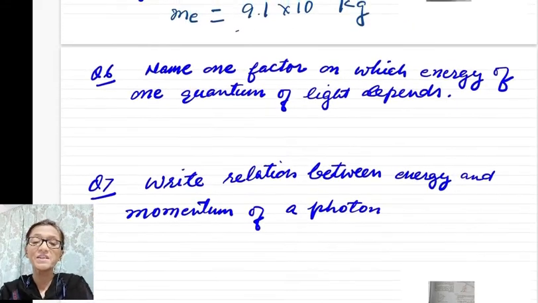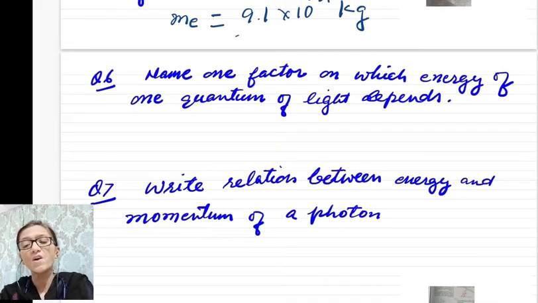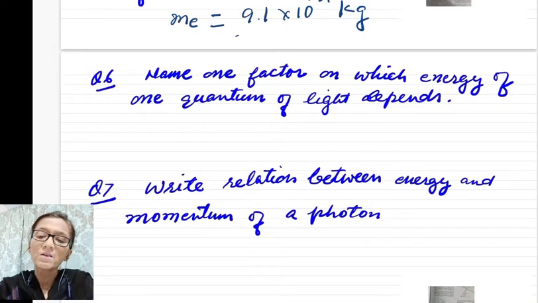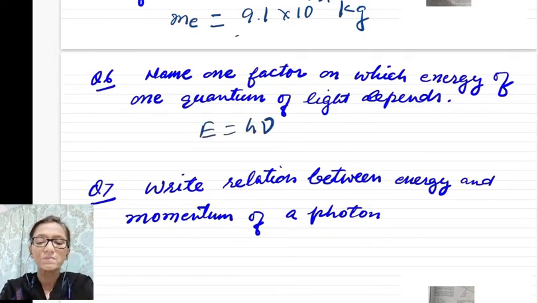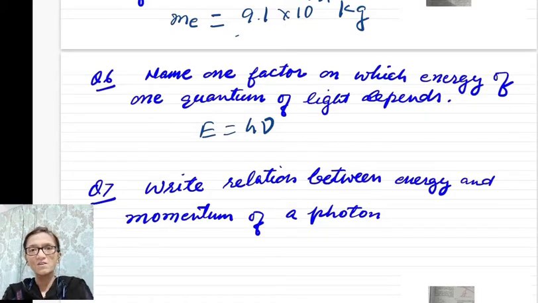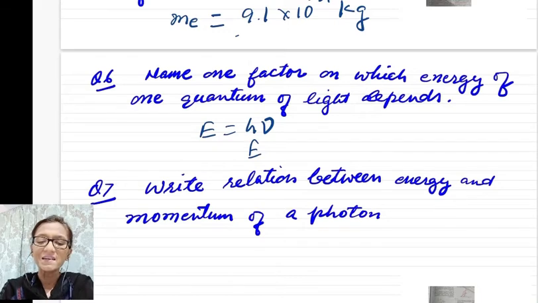Now next question. Name one factor on which energy of one quantum of light depends. So you know that energy is equal to h nu. h is a constant, it is Planck's constant. So energy depends on frequency.